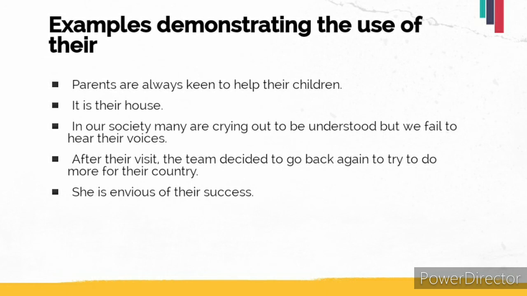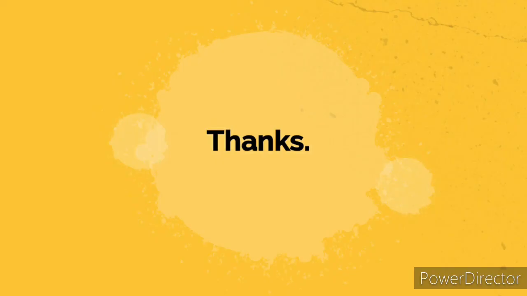So here their is used to signify the team's country, their country. So let's move to the next example. She is envious of their success, which means here she is jealous of someone's success. So I hope you are clear with the meanings now and will use these words appropriately. Thank you.